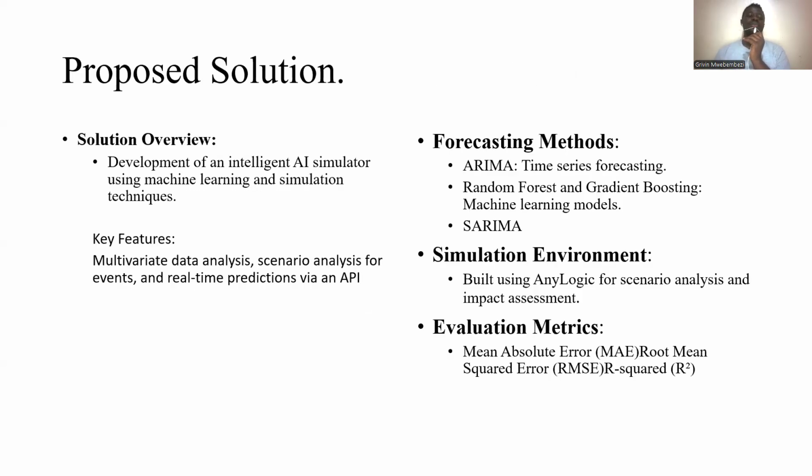What we propose, our solution, is to develop an artificial intelligence simulator using machine learning and simulation techniques. The key features here: we are going to have multivariate data analysis, scenario analysis for events, and real-time predictions via APIs. For the forecasting methods, we are going to use ARIMA and SARIMA. These are time series forecasting models that generate patterns and will help us forecast in our project. Then we also have random forest and gradient boosting machine learning models. All those will be used for forecasting and making precise predictions.